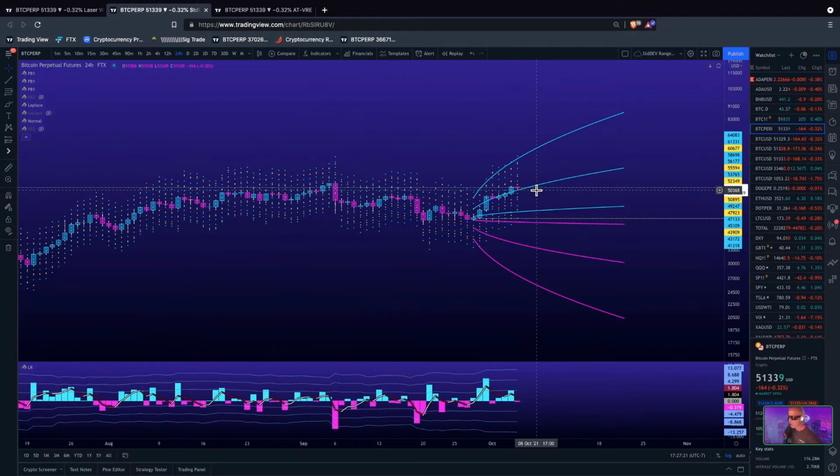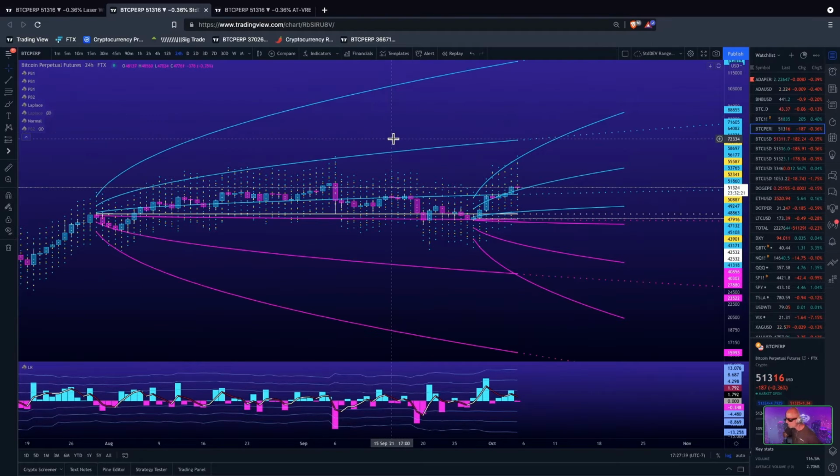Bitcoin's looking pretty bullish. But on this daily candle, we could come down and test this first standard deviation normal distribution. And what did I say that number was? 49,247. That's a little bit above that other distribution model, right? So what was that? 49,247. And this is literally about 49K. So there's a lot of confluence down here at this first standard deviation to the downside on Bitcoin. So the more I look at that, that is a probability of that area being tested. Okay, that's enough of that. Now let's go over here.